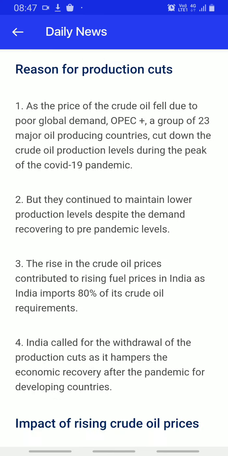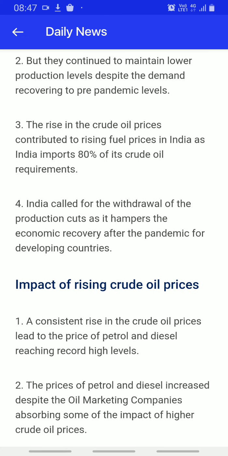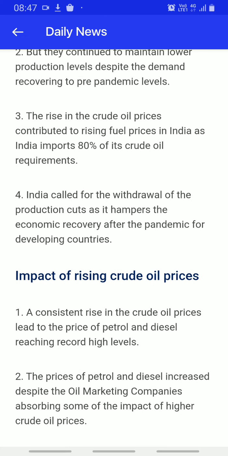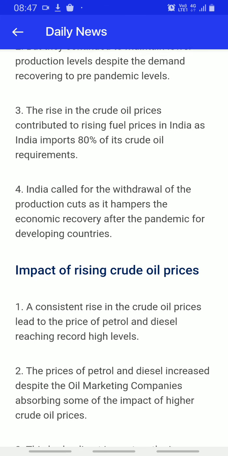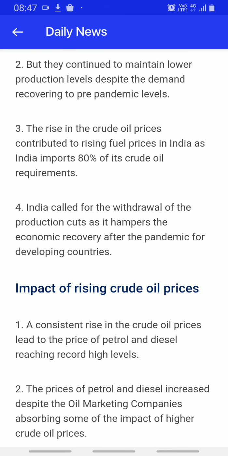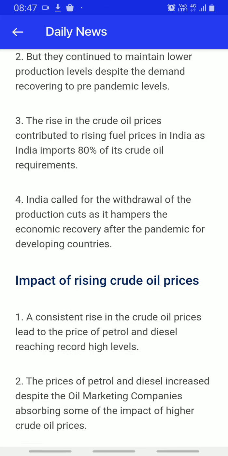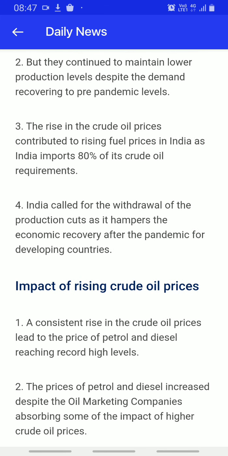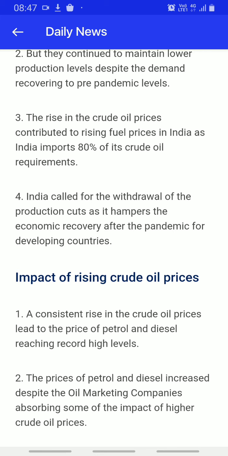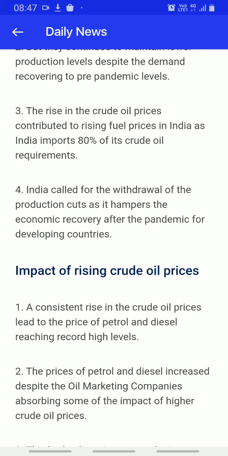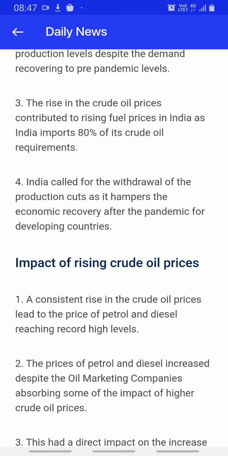Now they are not at that level, but they continue to maintain a lower production level despite demand recovering to the pre-pandemic level. Means they are continuing with the lower level of production even though demand is back after the pre-pandemic level.